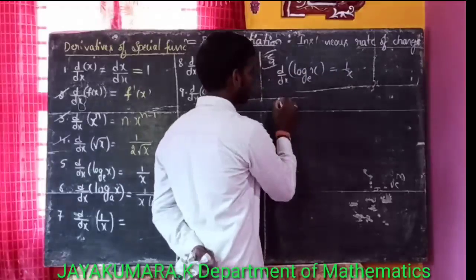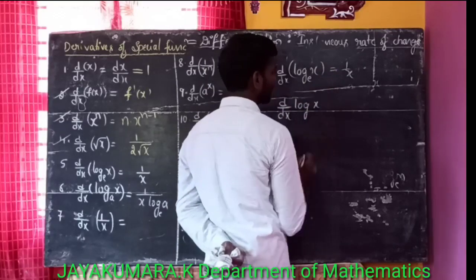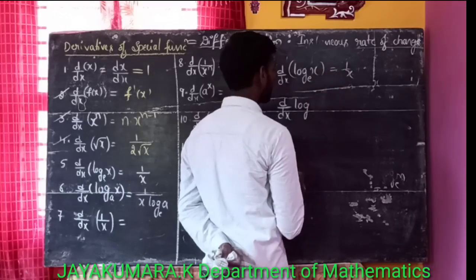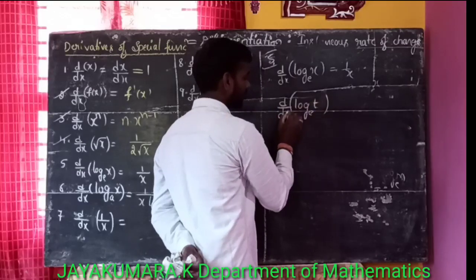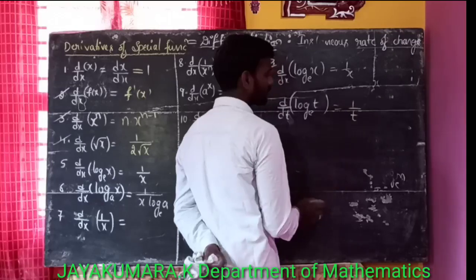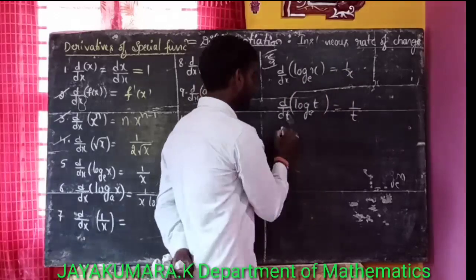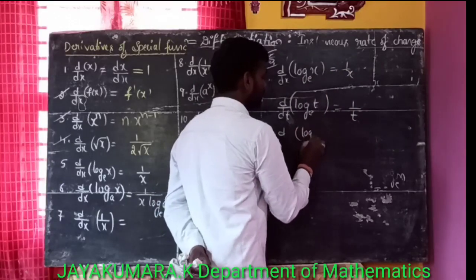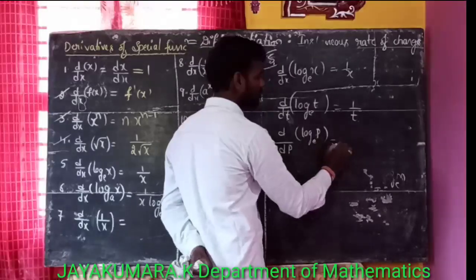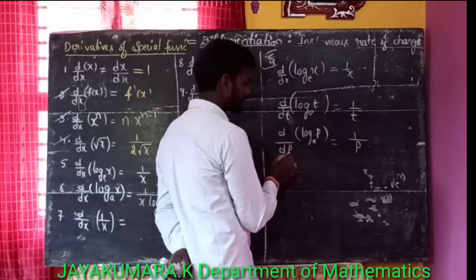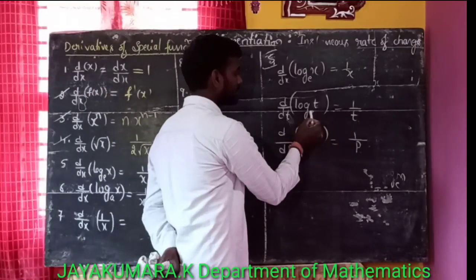Similarly, d by dt of log t is equal to 1 by t, and the derivative of log p with respect to p is 1 by p. This is true only when the base is e.